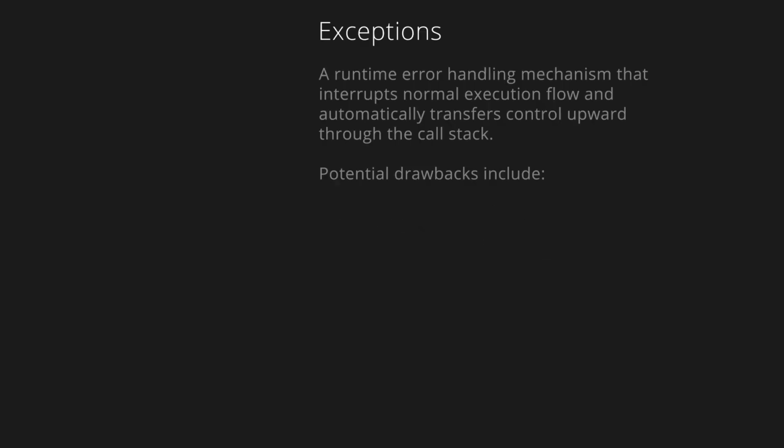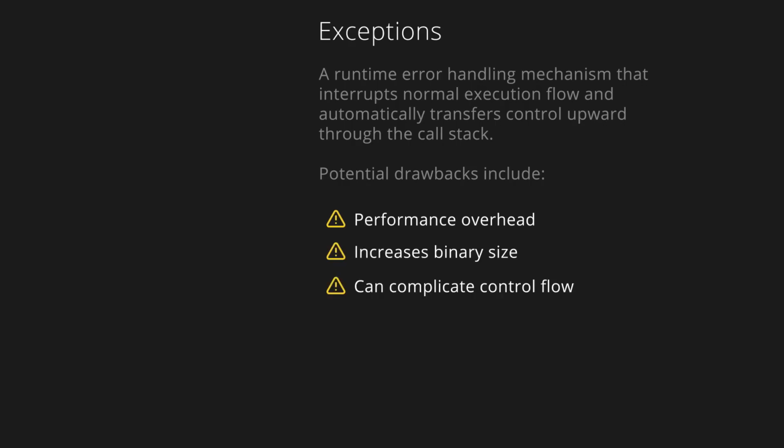Moving on to error handling, this is another contentious subject with no consensus on the best approach. Many developers advocate for exceptions because of their ability to automatically propagate errors up the call stack and their potential to separate error handling logic from the normal program flow. But there are some disadvantages. They introduce performance overhead, both in terms of runtime behavior and binary size, and can complicate control flow in ways that make the code hard to reason about, and potentially hinder compiler optimizations.